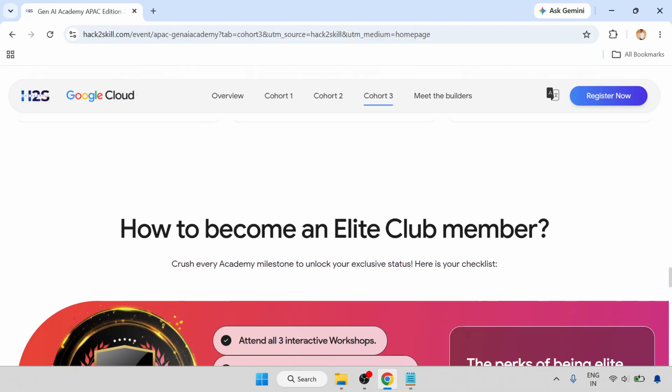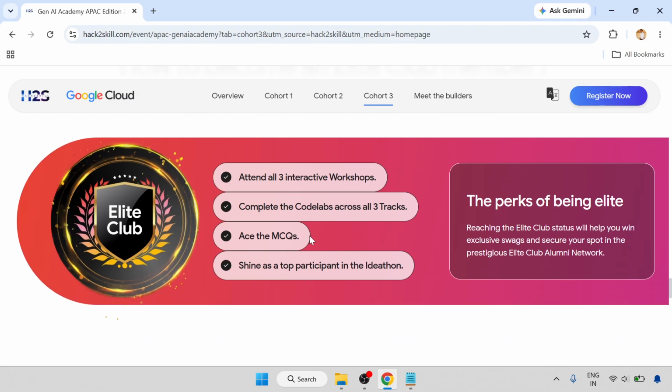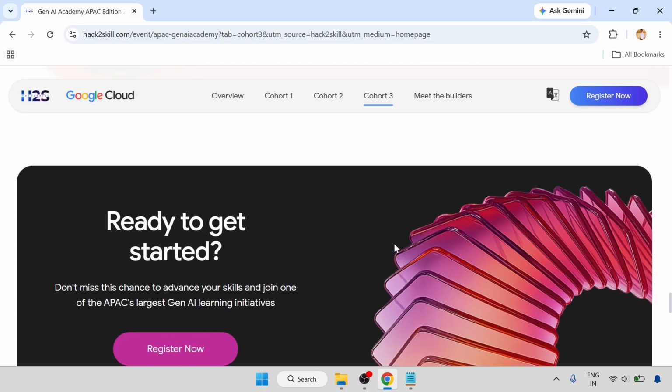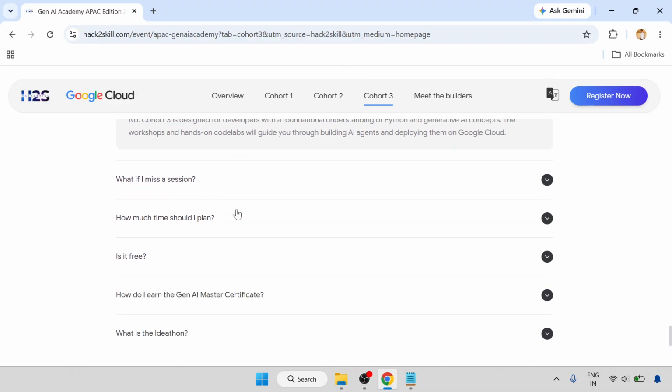How do you become an Elite Club member? Attend all three interactive workshops, complete the code labs across all three tracks as well as the MCQs, and sign as a top participant in the Ideathon. Only then will you get into the Elite Club. The perk of being elite: reaching Elite Club status will help you win exclusive swag and secure your spot in the Elite Club alumni network. Ready to start? There is a register page.